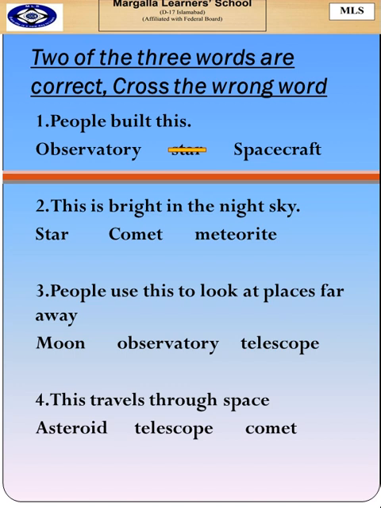This is bright in the night sky: star, comet, meteoroid. Meteoroid is a stone. Star and comet are bright in the night sky. People use this to look at places far away: moon, observatory, telescope. Moon cannot be used by people to look at far places. Observatory and telescope can. This travels through space: asteroid, telescope, comet. Telescope is used by people to see far away. Asteroid and comet cannot.